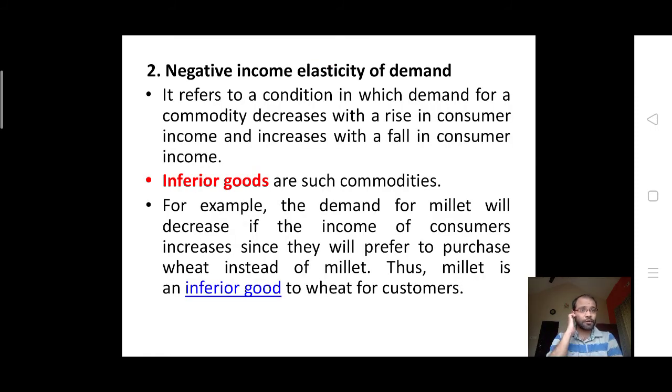The second type of income elasticity is negative income elasticity. That is, it refers to a condition where the demand for the commodity decreases with the rise in the consumer's income and increases with the fall in the consumer's income. Example is inferior goods. For example, the demand for millet would decrease if the income of the consumers increases, because they prefer to purchase wheat instead of millet. Thus millet is considered here as an inferior product compared to wheat for the customers.